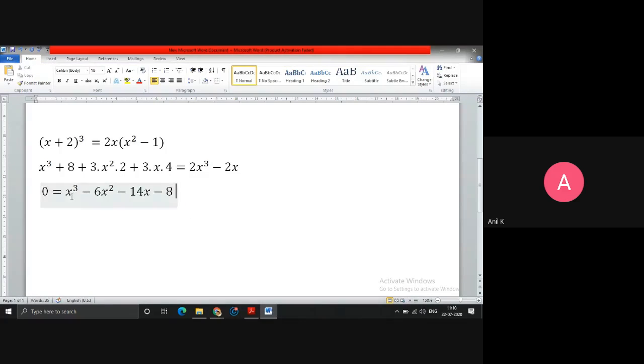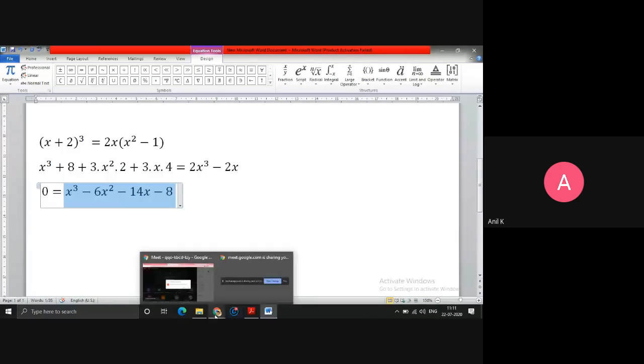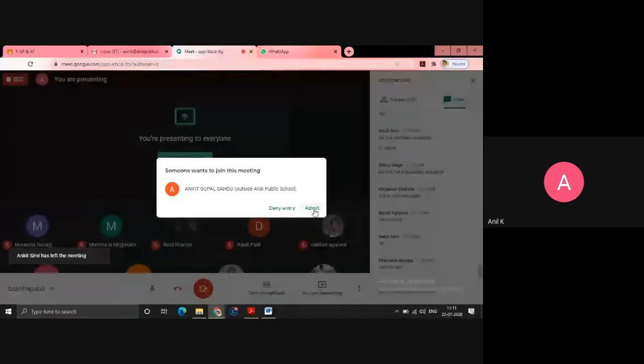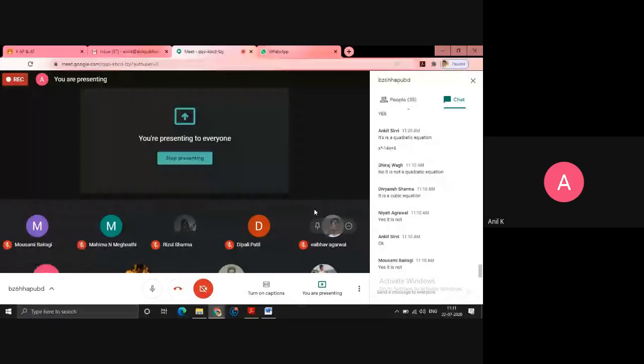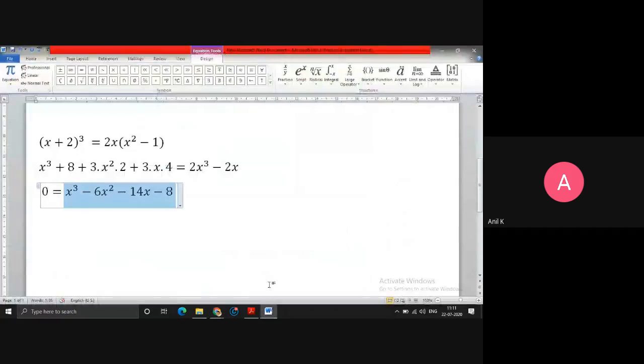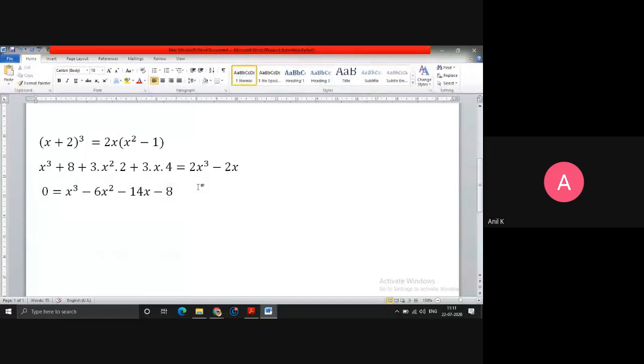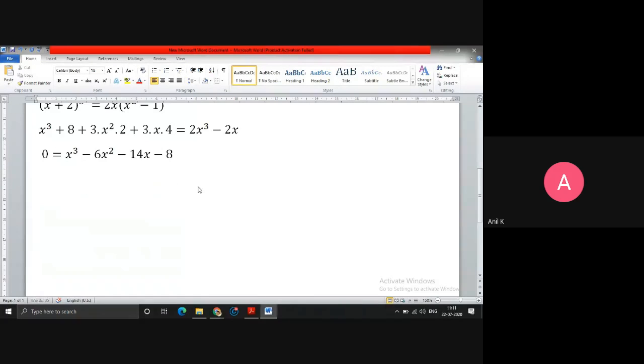Now look at this. Do you say this is a quadratic equation or a cubic equation? That will be cubic, a cubic equation, because the highest power is 3. So that's why it is a cubic equation, not a quadratic equation. So these are the things we have to take care of. Clear?